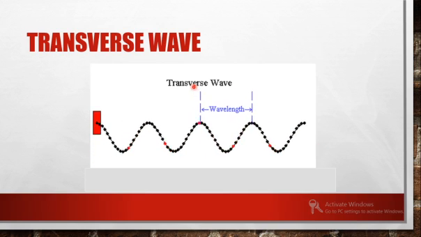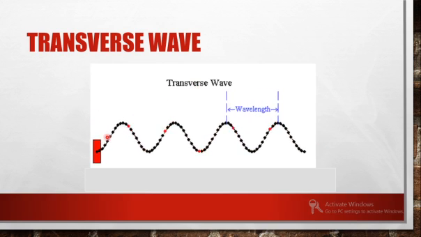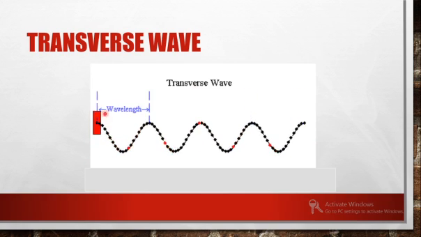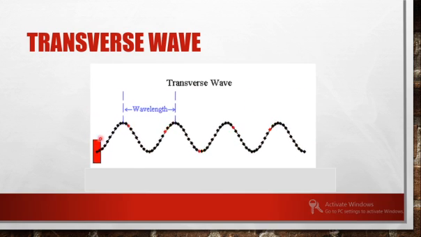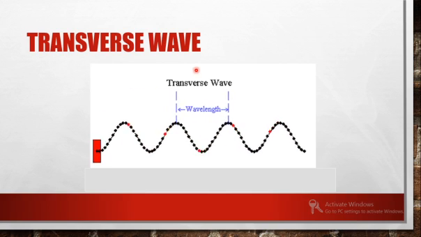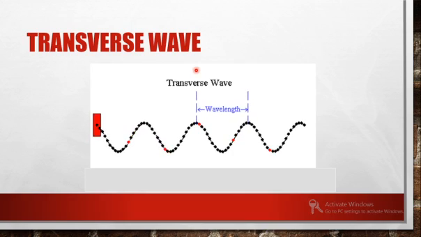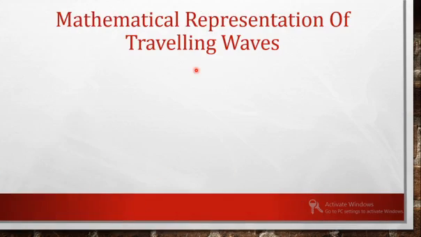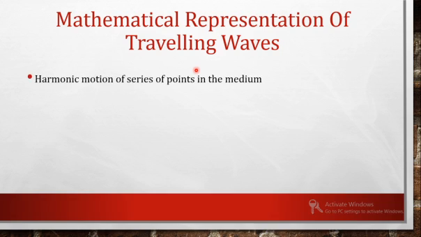Such a wave is called a transverse wave, where the particle moves only to and fro. It won't move along the direction of the wave. And light is considered to be a traveling wave. For a traveling wave, as we have mentioned earlier, it consists of harmonic motion of a series of points.